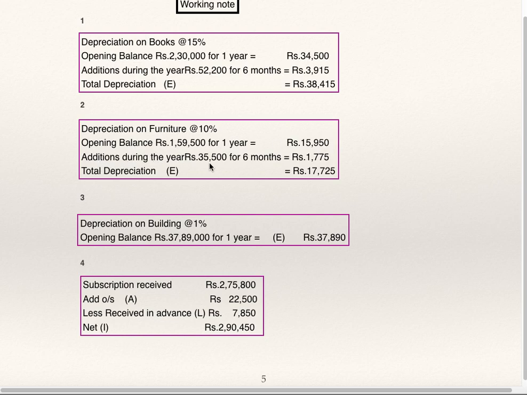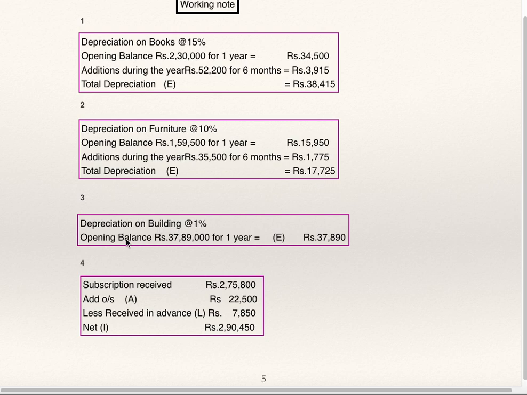Additions during the year, 35,500. Do not know the date of purchase, so depreciation is to be calculated at 10% for 6 months, which is 1,775. Total depreciation is 17,725. It is to be shown on the expenditure side, and opening balance of furniture plus additions minus total depreciation is to be shown on the assets.